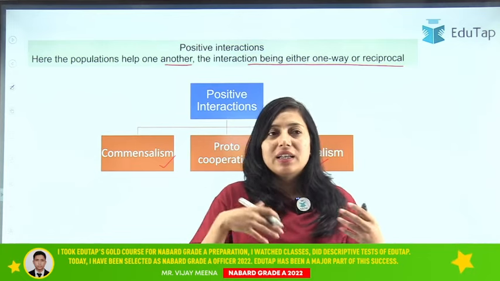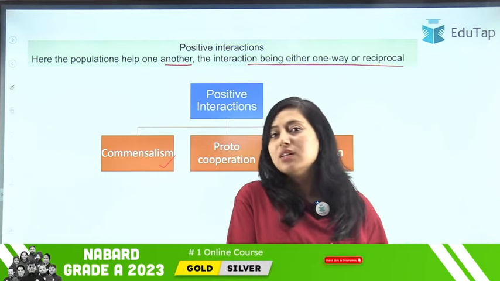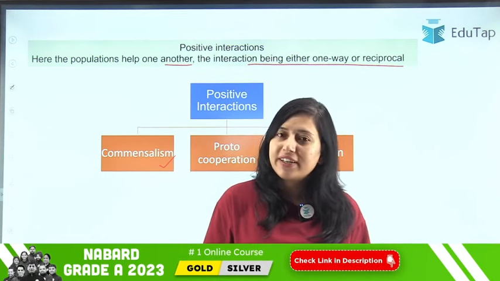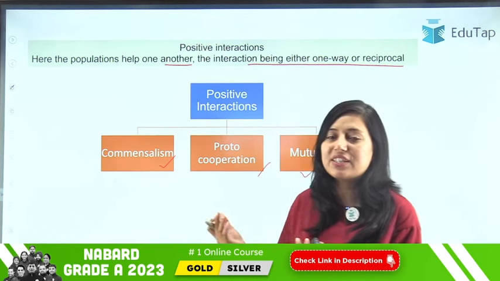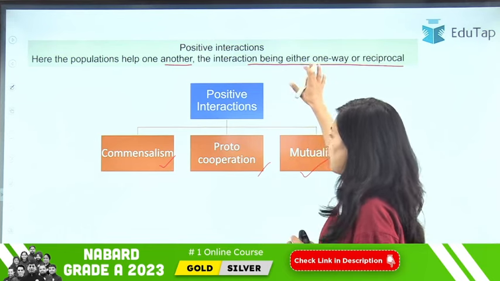For example, there is a subject which you find difficult and your friend wanted to help you and you ask help of your friend, so you have both way interaction. So your positive interaction can be one way or both way. So that was about the positive interaction.